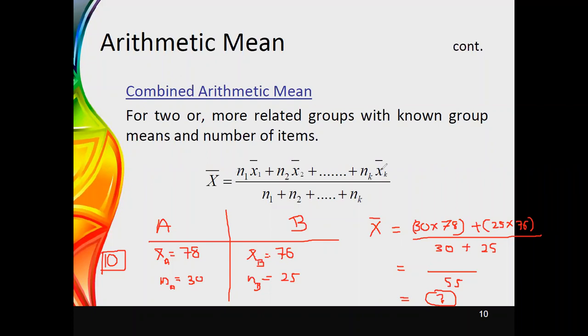Since there were k groups, you add their totals together and divide by the summation of observations in each group, that is, the summation of the observations in all k groups. That is how you can obtain this combined arithmetic mean.